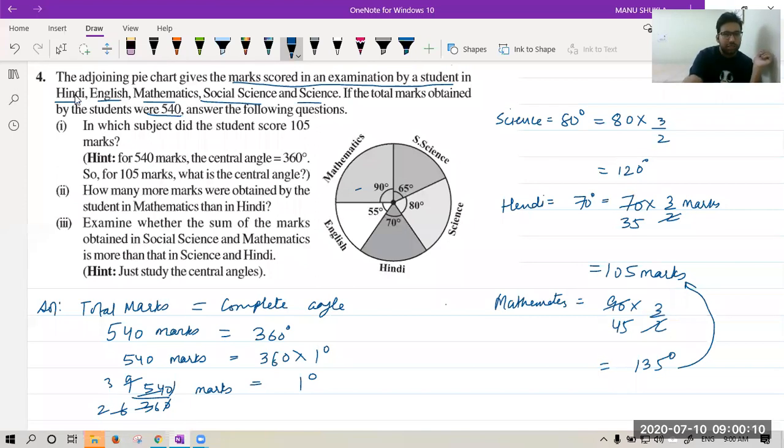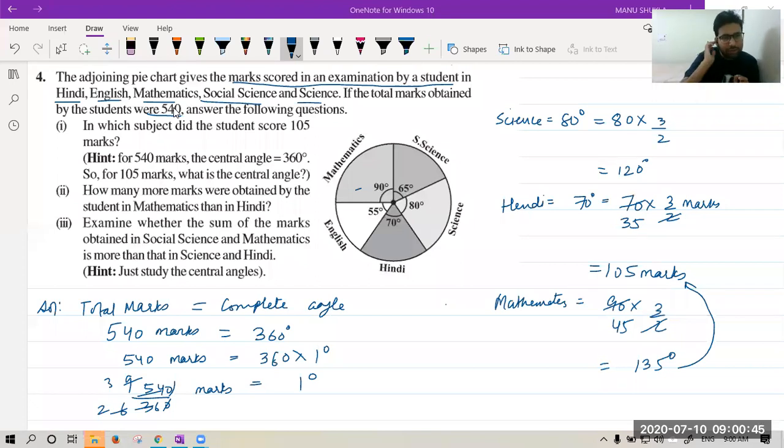Vardhan, Yash, Rachit. Sir, in the third part, can we only add degrees to tell the answer? Let me see, beta. It is saying examine whether the sum of the marks obtained in social science and mathematics is more than science and Hindi. Just study the central angle. In this case, they are telling you to compare only. They don't want marks from you. So just by comparing angles also you can get the answer. So first tell me what is the angle corresponding to mathematics and science?